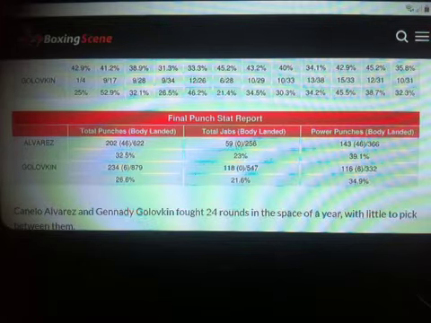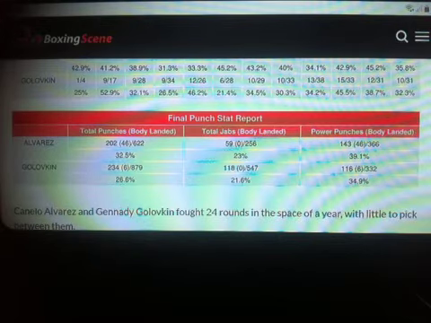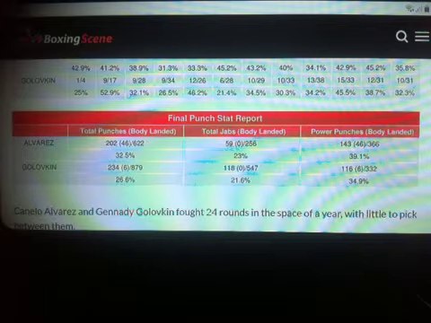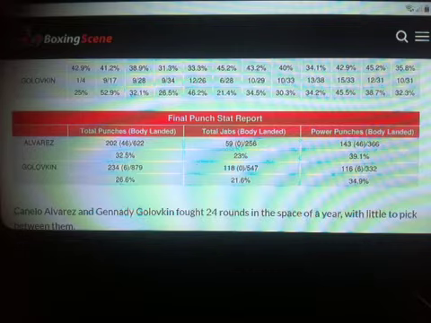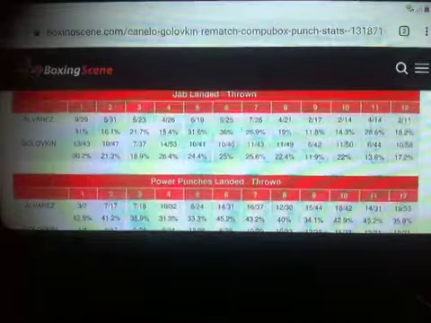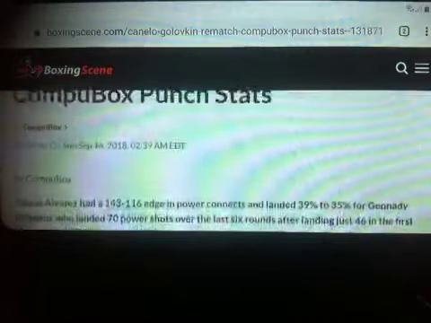And so we see in the fight from these final punch stat numbers that Canelo was pushing Gennady Golovkin back, walking him down for the majority of the fight, because Canelo can get his power punches in on Golovkin's body, most importantly, which pushed him back, because we see Golovkin is vulnerable to his body.